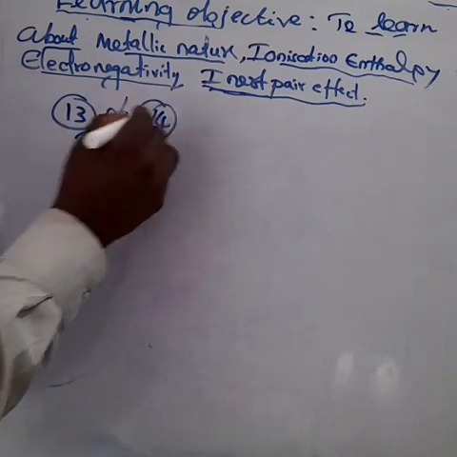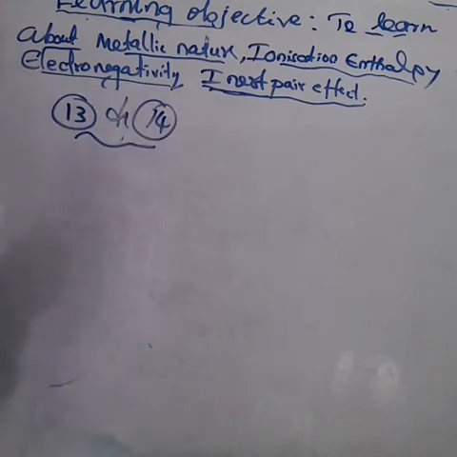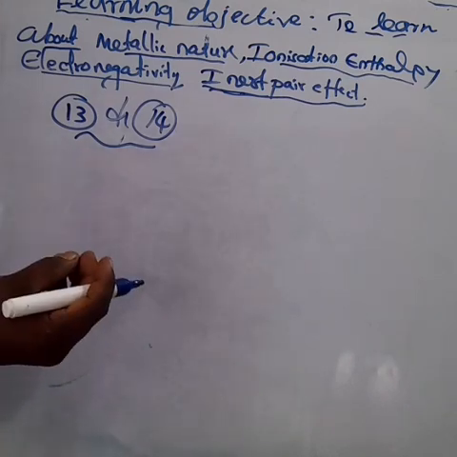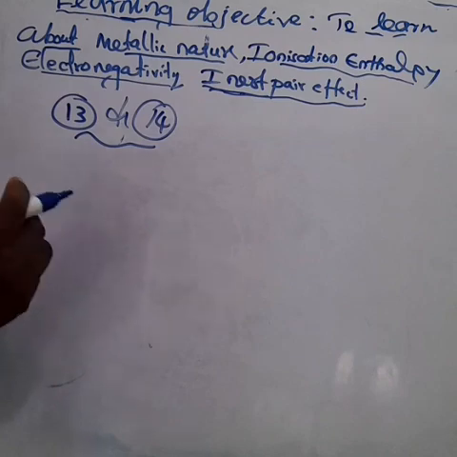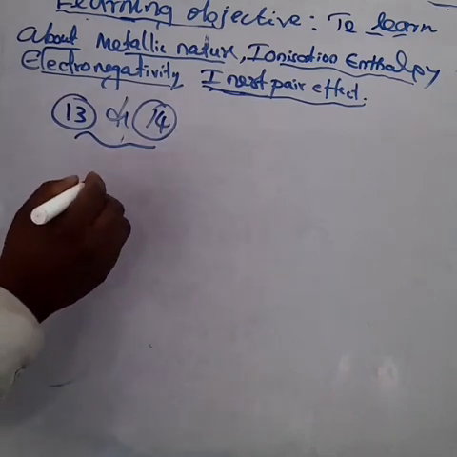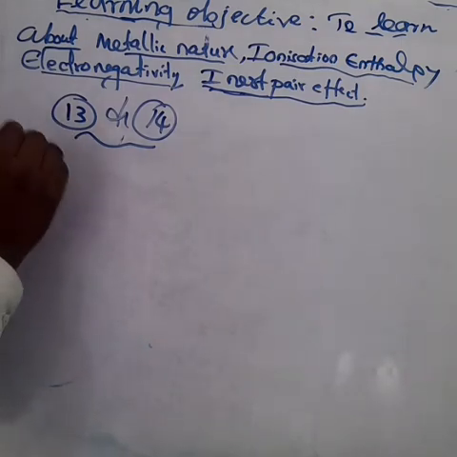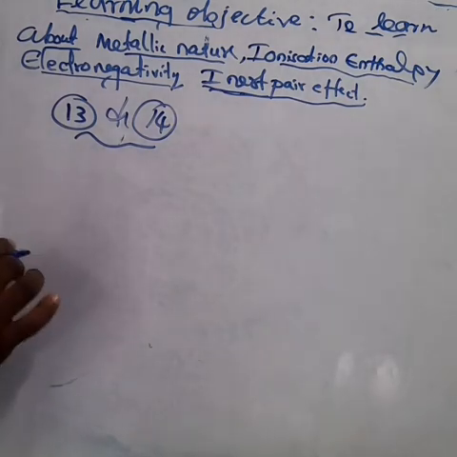Why is that? It is due to the shielding effect. When we write the electronic configuration of the 13th group, for boron and aluminum the electrons are in the p subshell.